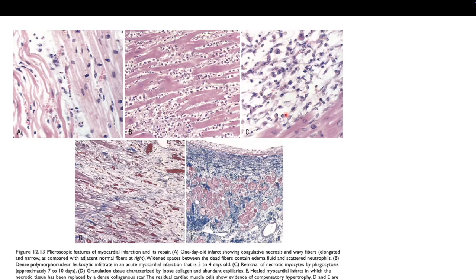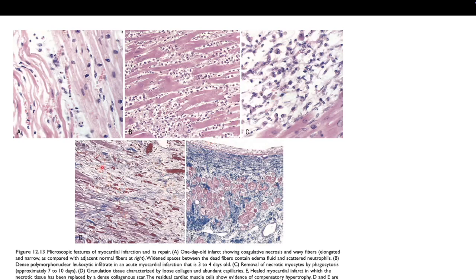What these macrophages do is phagocytize all this necrotic area, and then slowly provide a healing area later on, which will transform into granulation tissue.